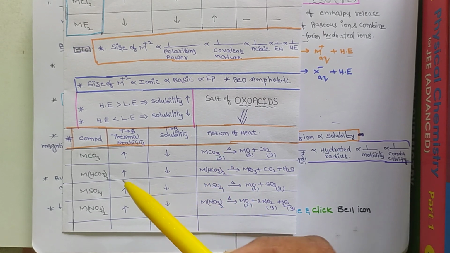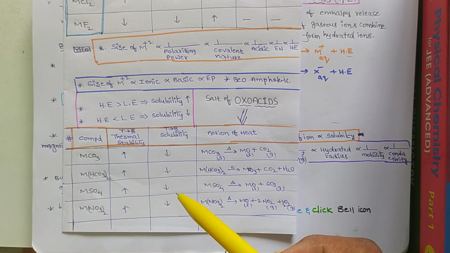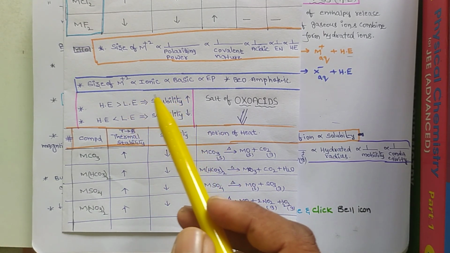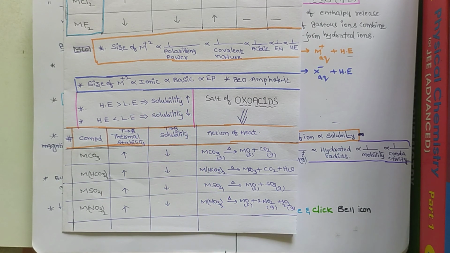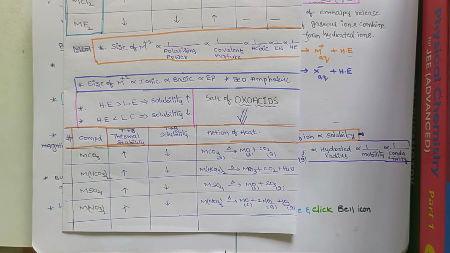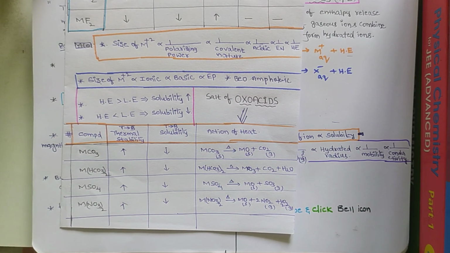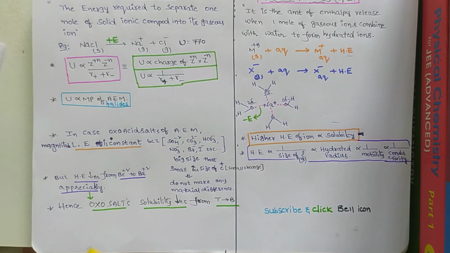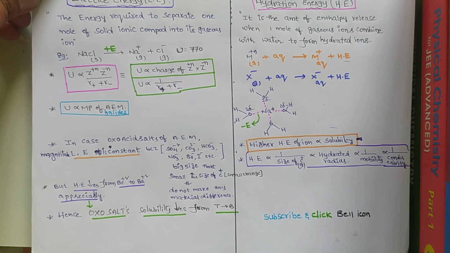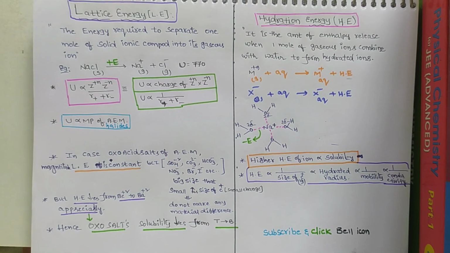Now here, thermal stability and solubility mainly depend upon lattice energy and hydration energy. Now, what is meant by lattice energy and hydration energy? So now this is the lattice energy. What is meant by lattice energy?